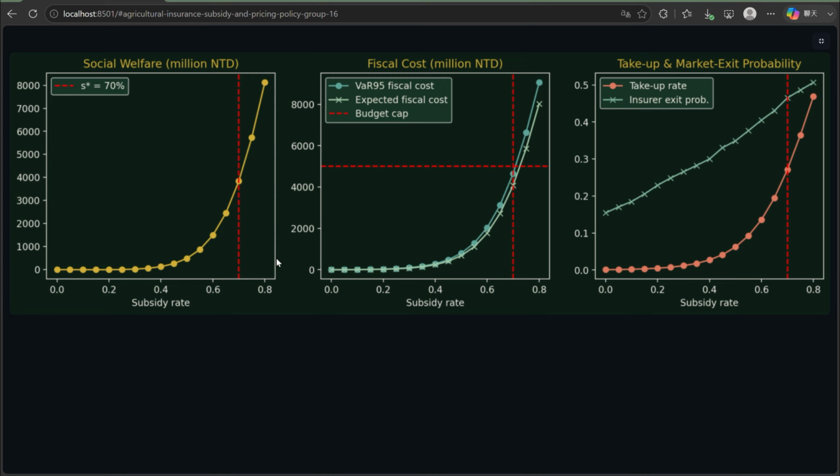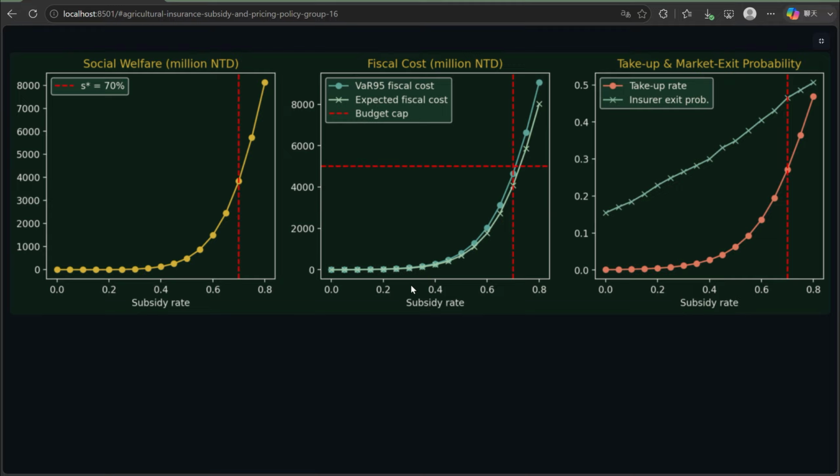On the left, this chart shows social welfare: farmer welfare gain minus lambda times fiscal cost. Across every subsidy rate, welfare rises the whole way across the grid, which tells us the binding constraint isn't welfare at all, it's fiscal. And our recommended 70% rate is the highest rate that's still consistent with the VaR 95 budget cap. If the government were willing to accept a higher fiscal exposure, this curve tells us welfare would keep climbing.